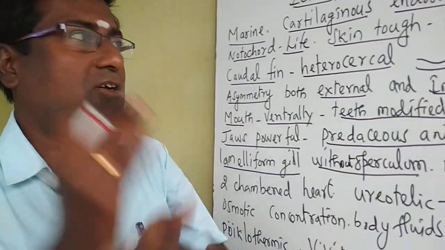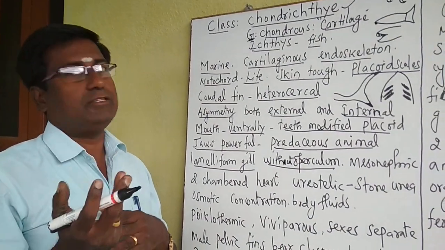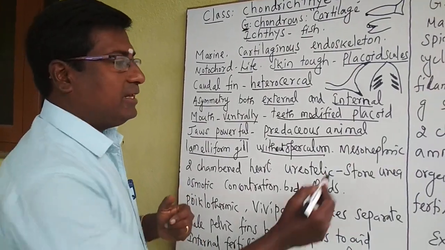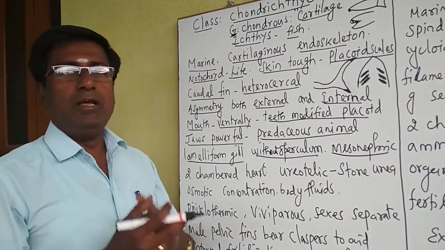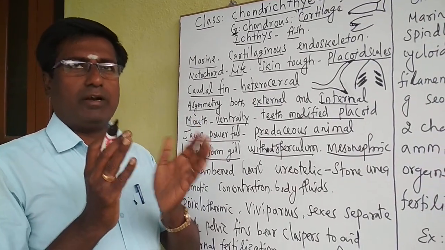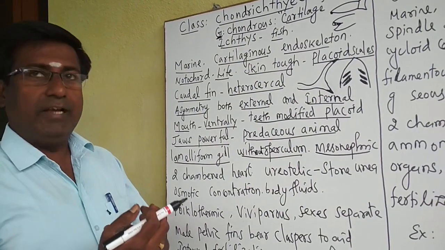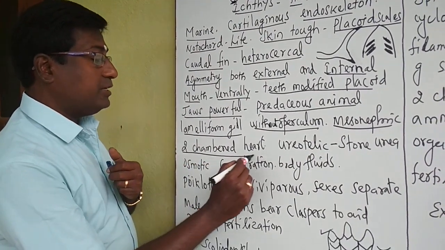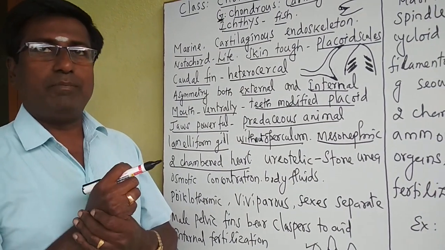The operculum is not covered, these gills. And these gills are mostly used for respiration. Okay, generally the gills are used for respiration. Then you see here a mesonephric kidney is present in cartilaginous fishes. Mesonephric is a moderate kidney. Okay, these are used to excrete the waste material. And see, a two-chamber heart is present in these cartilaginous fishes, used for the circulatory process.